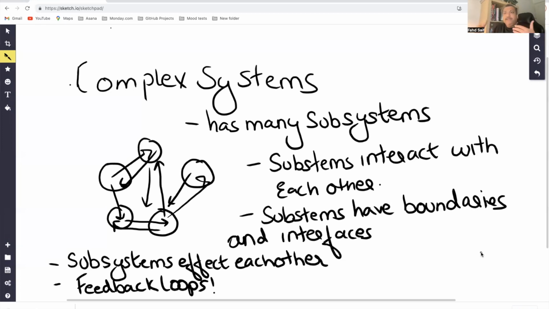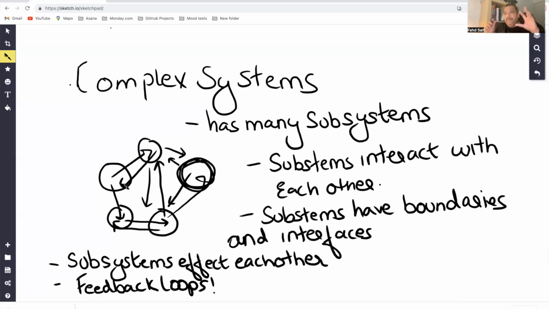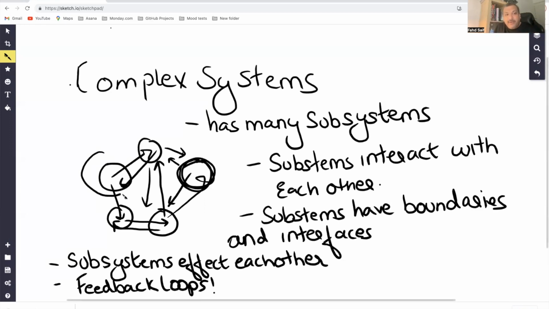Now, these subsystems obviously have their own boundaries, which define the parameter of that particular subsystem. And each subsystem has its interfaces, which is what it uses to talk to other subsystems. So every subsystem has a boundary, and then it has an interface that it uses to talk to other subsystems. Now, the way complex systems work, although they are independent subsystems, in tokenomics you cannot detangle